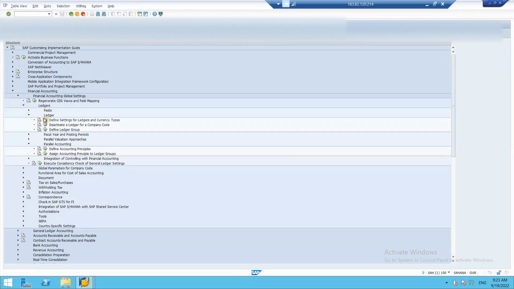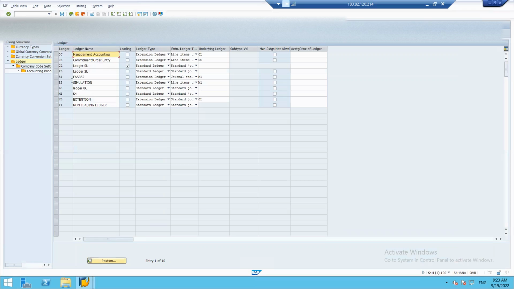So here in this define ledger settings, we have OL, that is 0L. It will always be leading. By default, it is leading, and it has all the companies under it. Its ledger type is standard ledger. Now, when we click on this, there is this option coming, extension ledger. Now, what is an extension ledger? Extension ledger is a stable ledger.